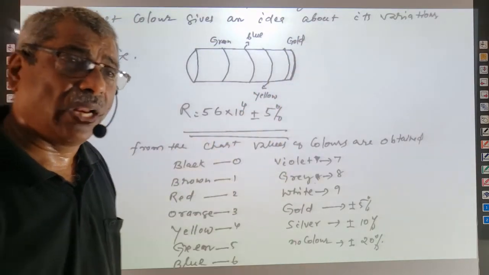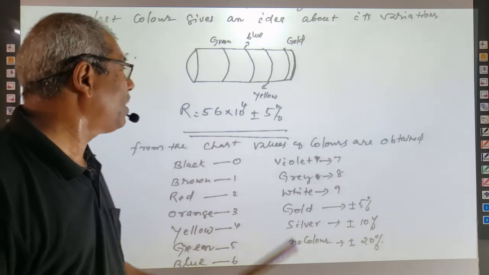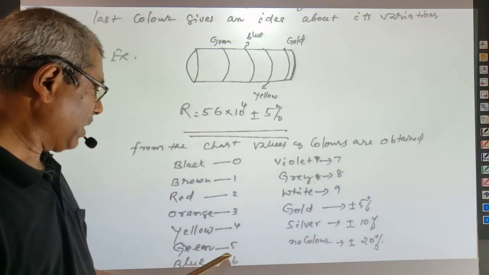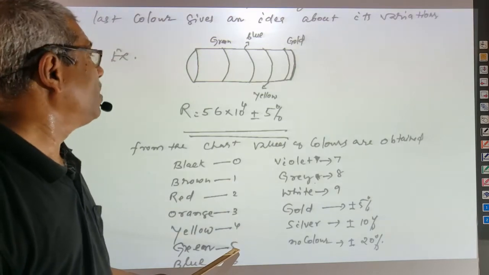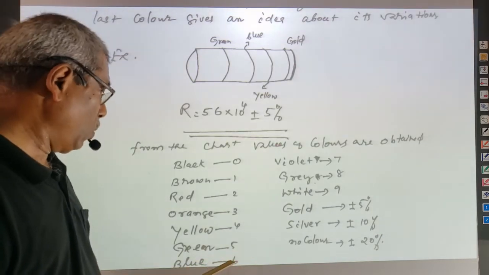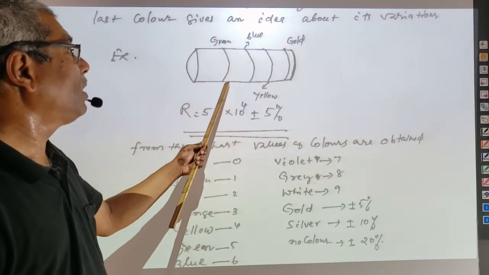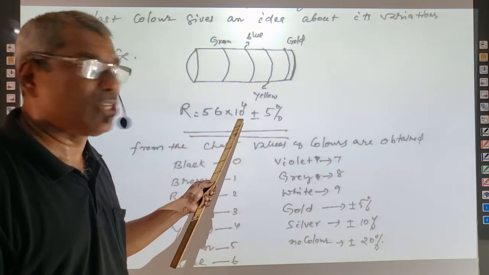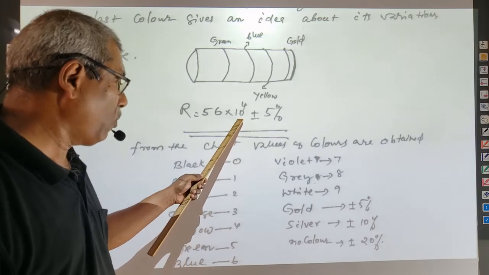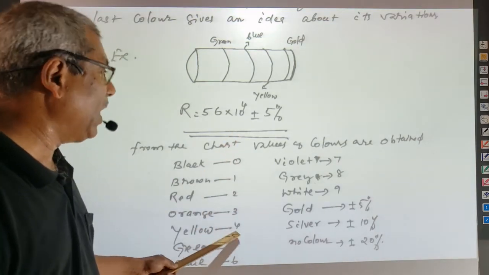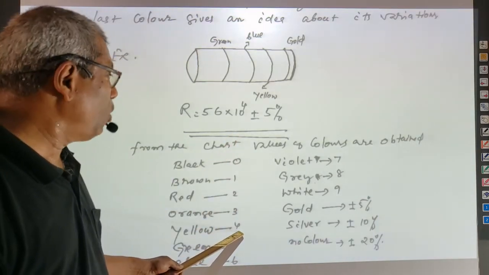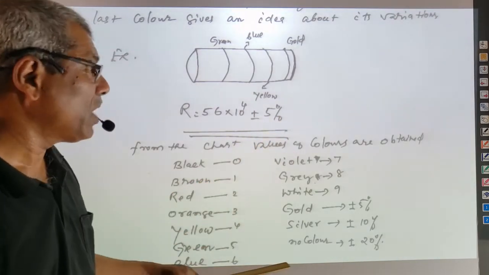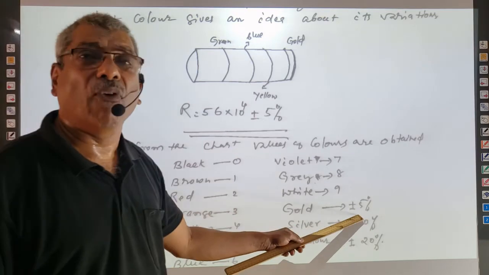So how can we calculate the value of resistance? Suppose this is green. Green in the chart is 5, and blue is 6. Therefore, the first numerical number is 56. 56 times 10 raised to 4. Why 10 raised to 4? Because yellow is 4. Therefore, yellow means 10 raised to 4, plus or minus 5%. Why 5%? Because gold is 5%.